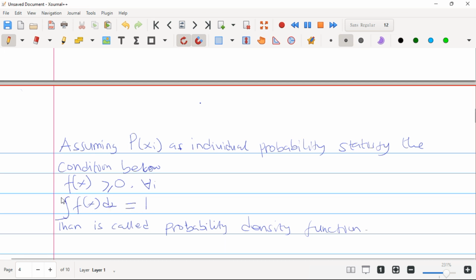So once you integrate this function f of x with respect to x and it equals 1, and these two conditions are achieved, then this is a probability density function. These are basically what we did under variables and random variables in the Probability and Statistics 1 class.